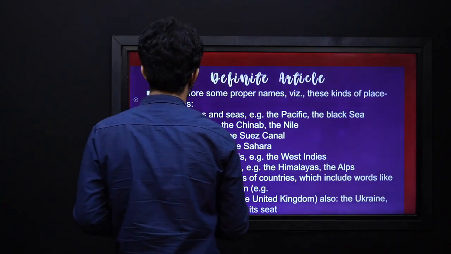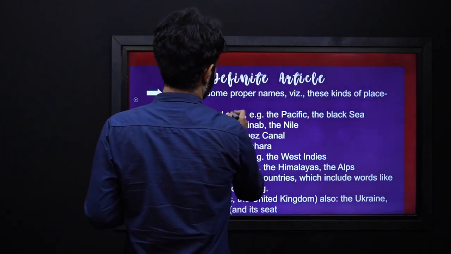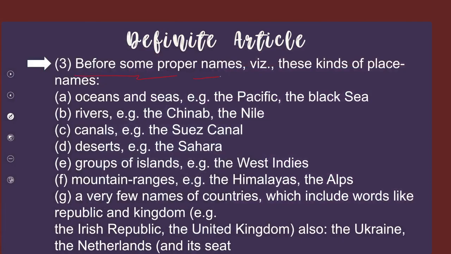Now let's see another one. We use definite articles before some proper names, like these kinds of places, names, oceans and seas. The Pacific Ocean, we know it's a particular place. The Black Sea. Also, if we are talking about rivers, the Chenab, the Nile, or canals, deserts, groups of islands,